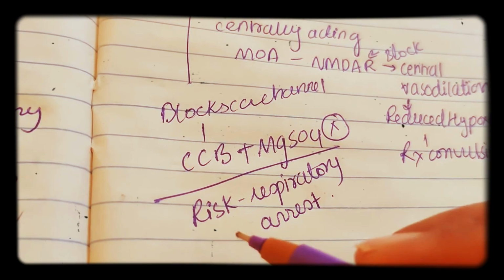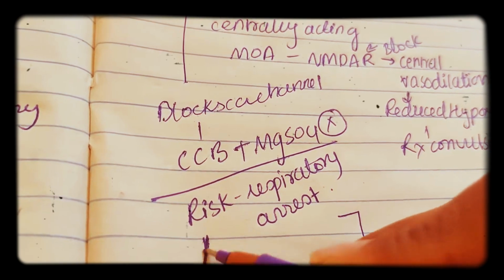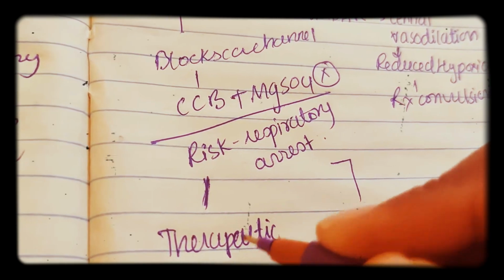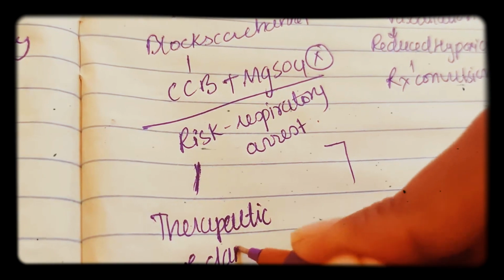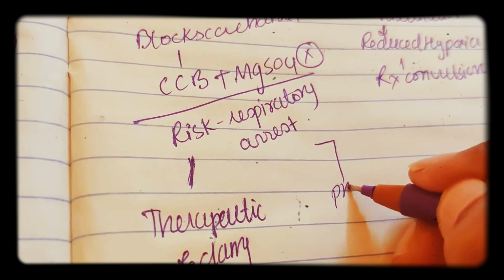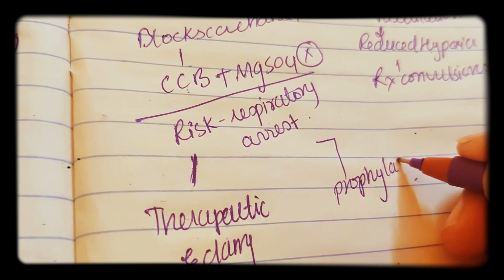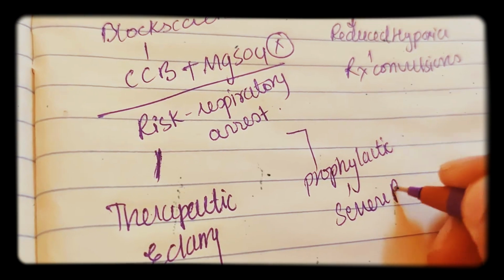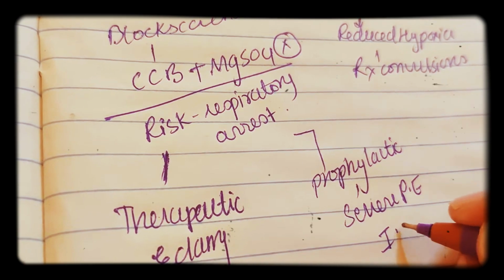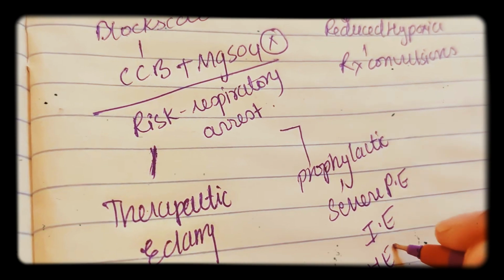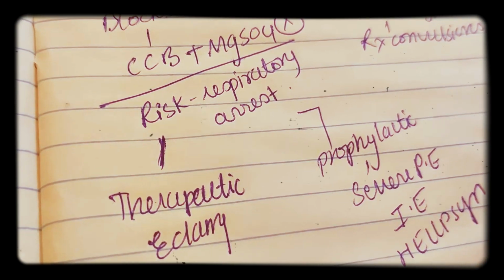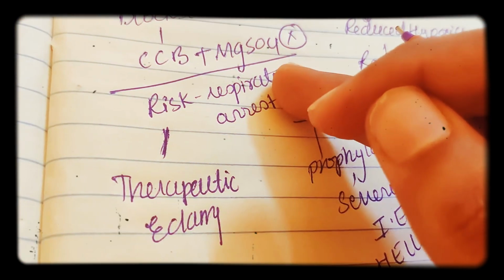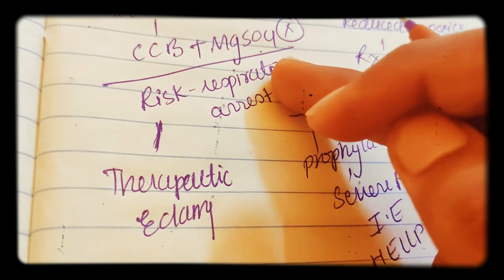So what are the therapeutic uses of magnesium sulfate? Therapeutic use is in eclampsia. In eclampsia you can use this, and prophylactic uses are in severe preeclampsia, impending eclampsia, and also in HELLP syndrome. So in all these conditions you can use magnesium sulfate. But always remember, don't use calcium channel blockers with magnesium sulfate because it may lead to respiratory arrest.